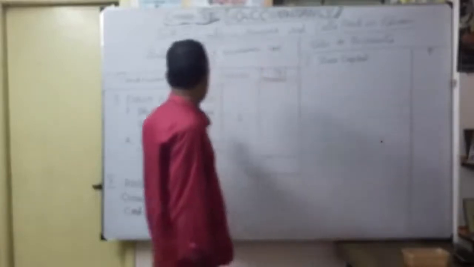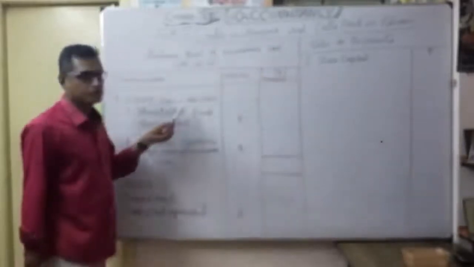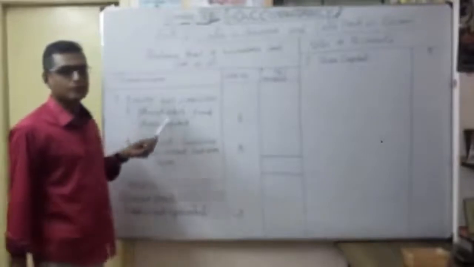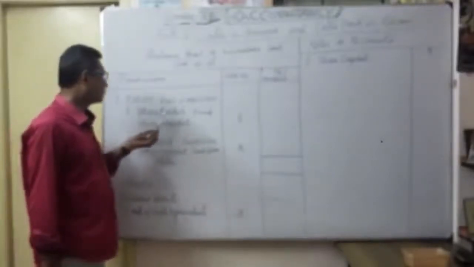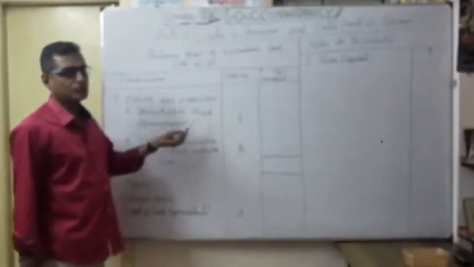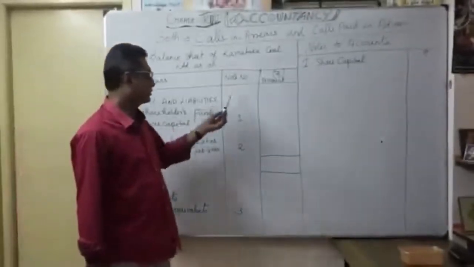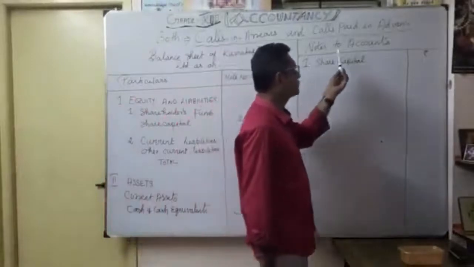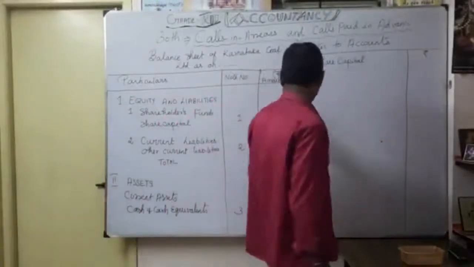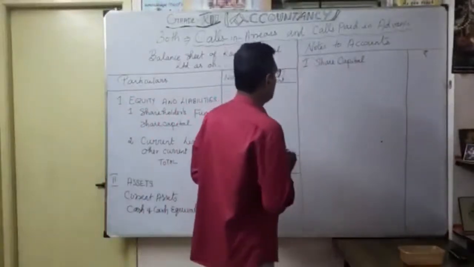So here, equity and liabilities. Under that, you know the very important heading is what? Shareholders fund. So under the shareholders fund only, we are going to disclose share capital as note number 1. Now let's see how we are going to write note to accounts as note number 1. Explanation as a share capital.